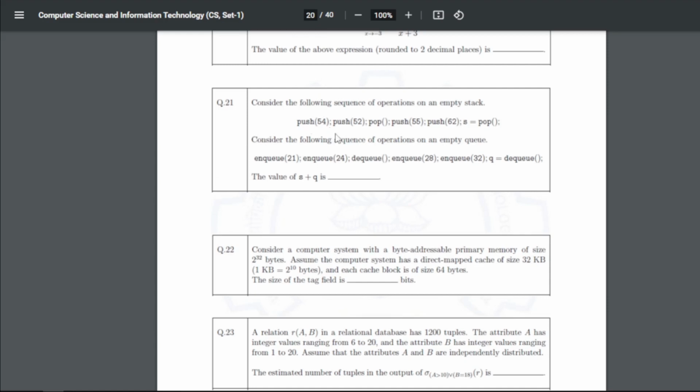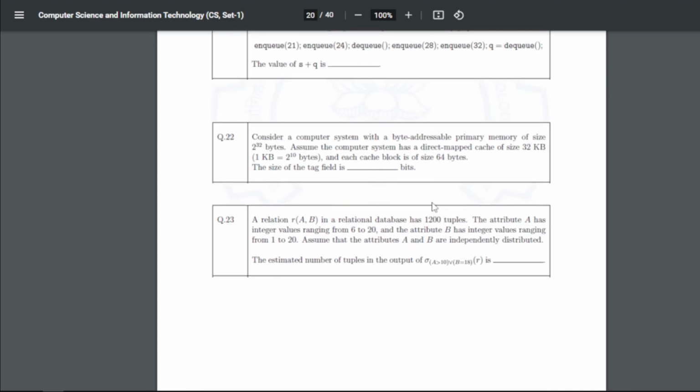Now 21st is: consider the following sequence of operations on an empty stack: push, push, pop, then again push, push, and finally pop. Then consider the following sequence of operations on an empty queue. Similarly, we do enqueue, enqueue, dequeue, enqueue, enqueue, and then dequeue. The value of S plus Q will be 86 if you calculate that, right?